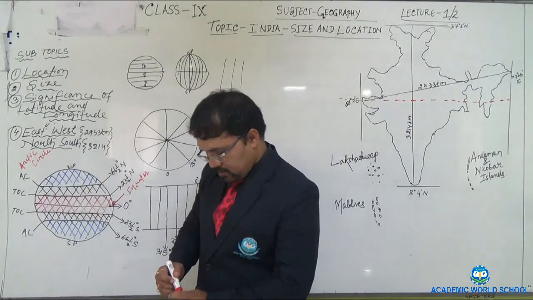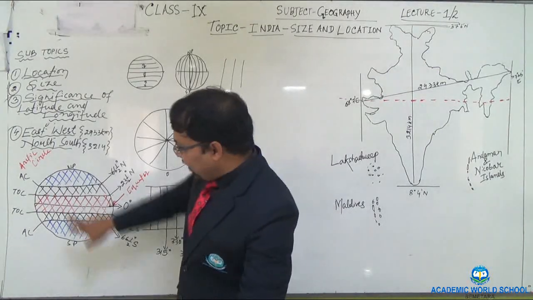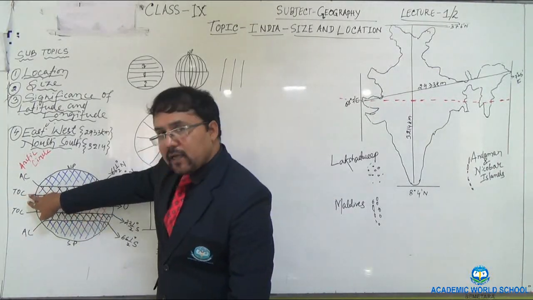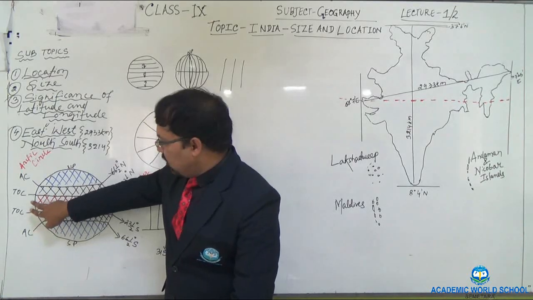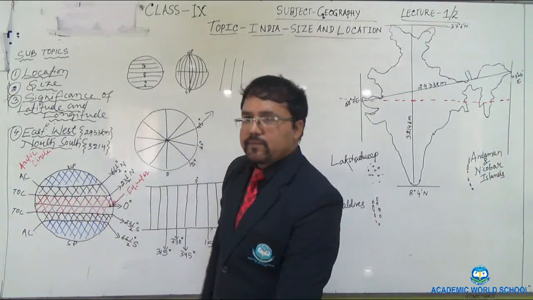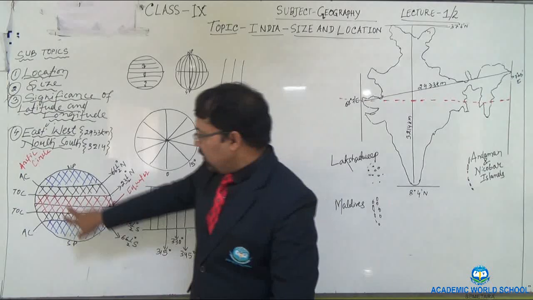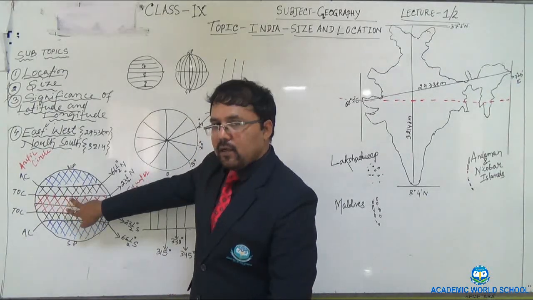You can see the area between the Tropic of Cancer and the Tropic of Capricorn is known as the torrid zone. It is the hottest zone, so keep that in your mind.